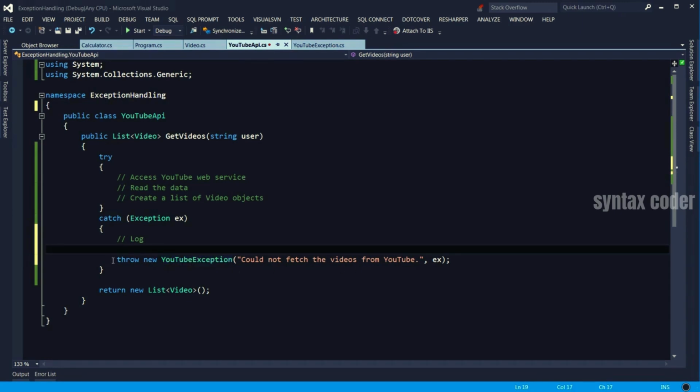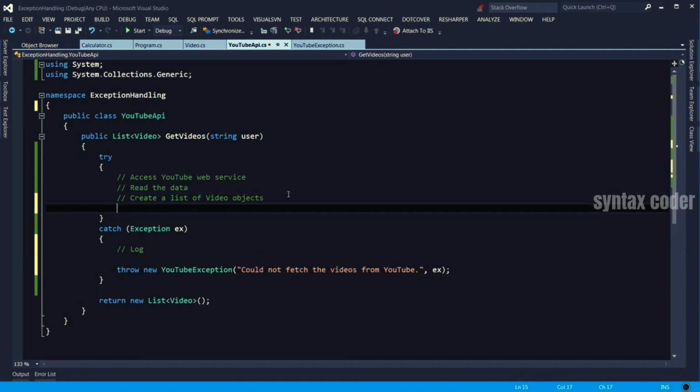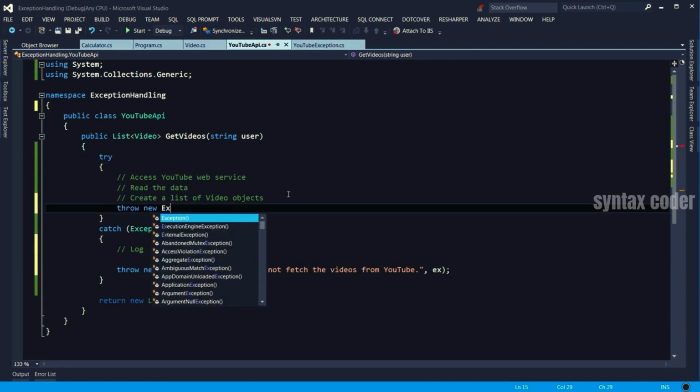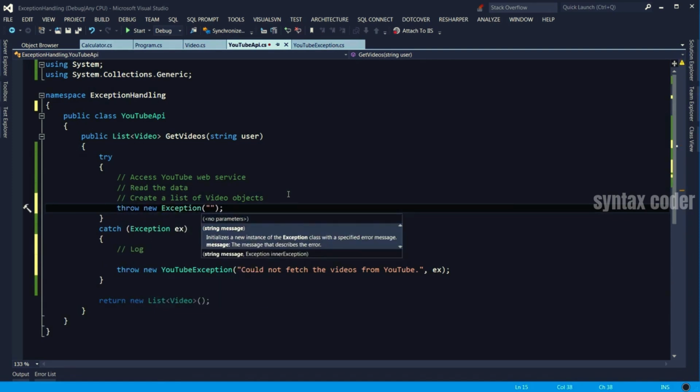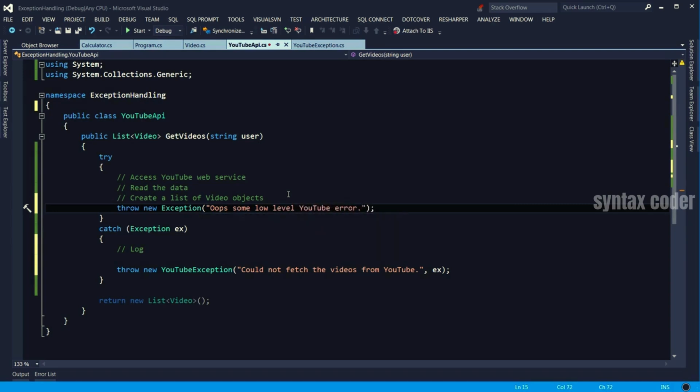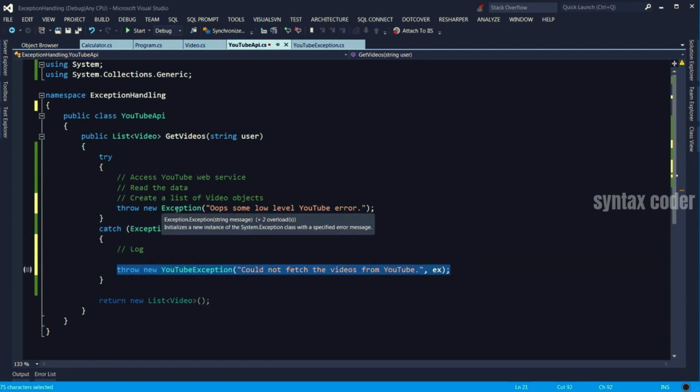So as you see, to throw an exception, we use the keyword throw and then new and the type of exception. Let's throw an exception here just to simulate how this would work. Oops, some low-level YouTube error. So in the try block, I'm manually throwing an exception to simulate a real-world scenario. Then I will catch that here. We don't have logging yet, but I'm going to encapsulate that actual exception here inside a more meaningful exception.